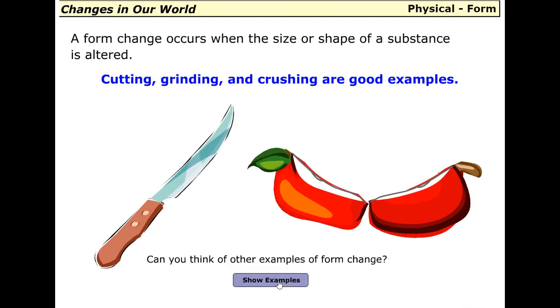Here are a few examples. Gravel crushed from rocks, wheat ground into flour, and coffee beans being ground.